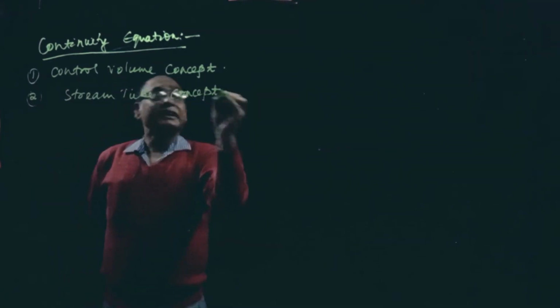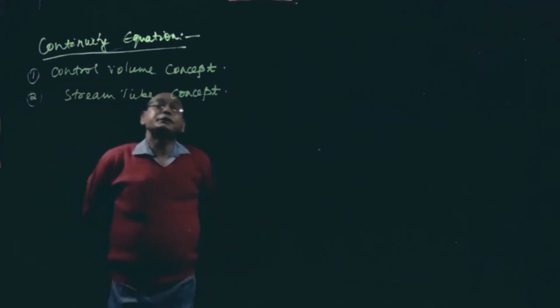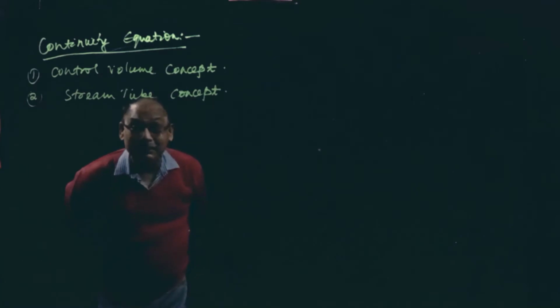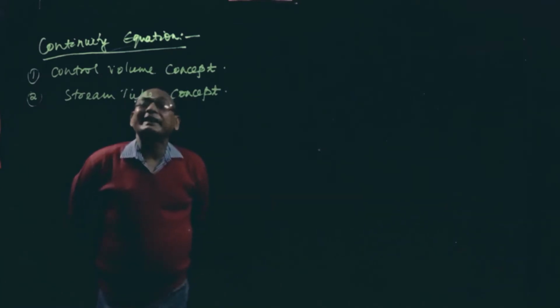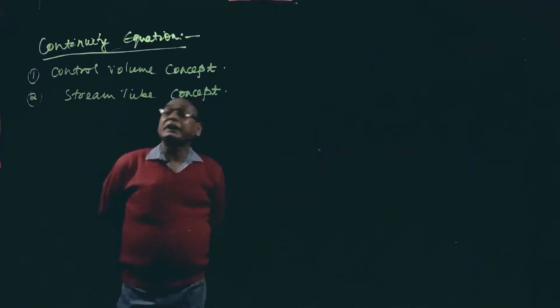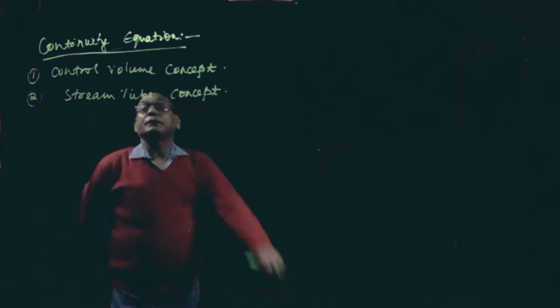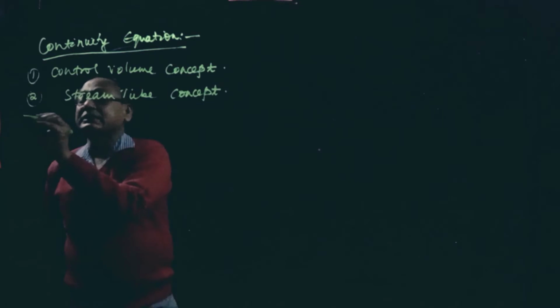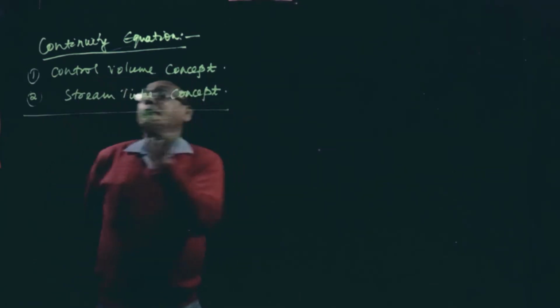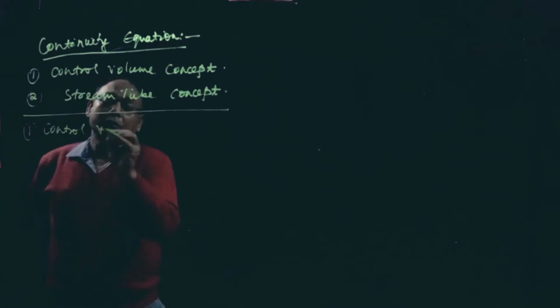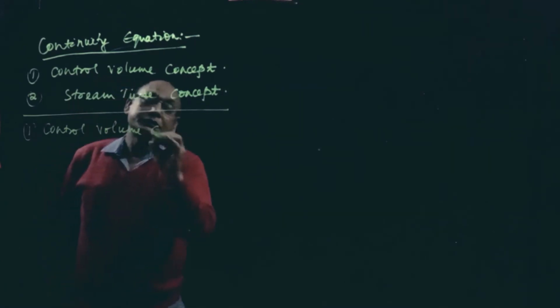Both will give the same result, but you must know how the equations are derived, either by the control volume concept or the stream tube concept. Today I am going to discuss the control volume concept.